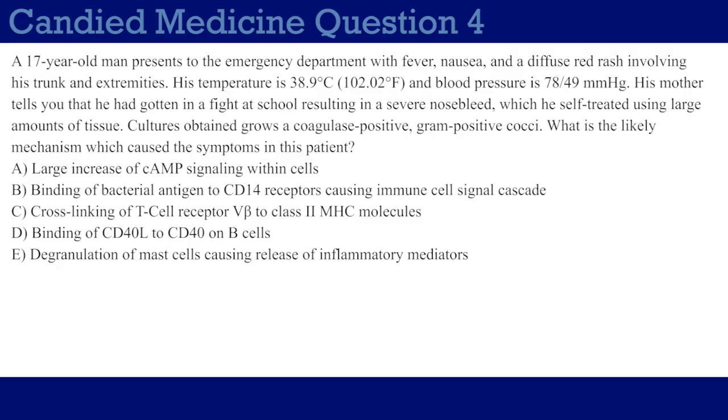Choice C, cross-linking of T-cell receptor V-beta to class II MHC molecules. Choice D, binding of CD40 ligand to CD40 on B cells. Choice E, degranulation of mast cells causing release of inflammatory mediators. I'll wait 5 seconds and then I'll start explaining the question.